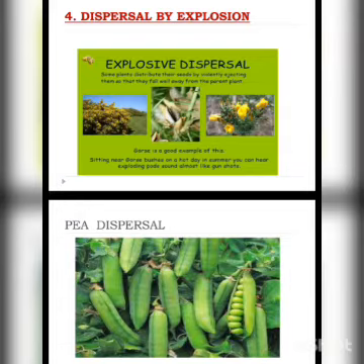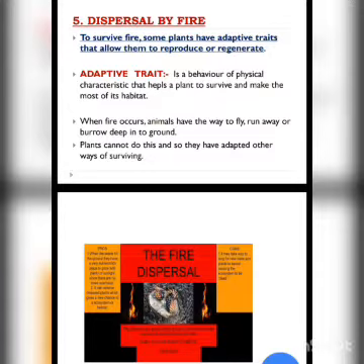A very simple example is the pandemic period, when we had to adapt according to the environmental conditions and surroundings, living in our houses. We had to maintain social distancing, and we could not go to school for offline classes. We had to adapt to take education, so we took online classes. In the same way, plants also have to adapt for their survival.